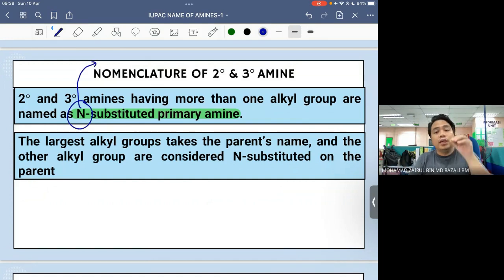So instead of we specify position ataupun instead of kita bagi number macam number 3 ke number 2, kita just tulis N. N contoh macam N-methyl. Okay, N-methyl refer that methyl group itu directly bonded to the nitrogen. Kalau macam N-ethyl, so bermaksud ethyl itu is directly bonded to the nitrogen. Okay, so macam biasa, kita kena pilih alkyl group yang paling besar ataupun yang paling panjang untuk kita jadikan dia sebagai parent. Yang satu lagi alkyl group itu kita akan jadikan dia sebagai substituent.